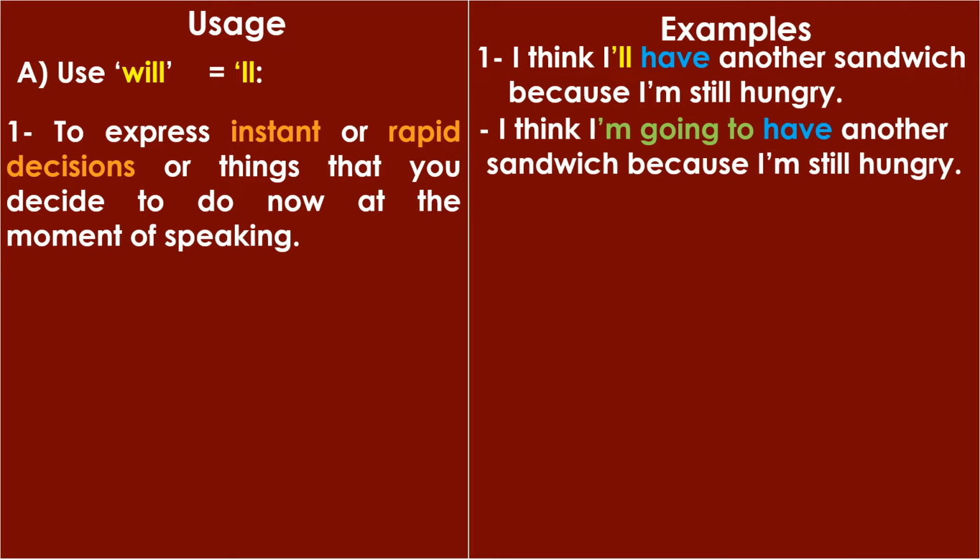I cannot use be going to. I cannot say I think I'm going to have another sandwich because I'm still hungry. هنا ما اقدرش اقول I'm going to have another sandwich. I cannot use be going to. في الحالة دي يا جماعة ما اقدرش استخدم be going to. It's not going to be right.